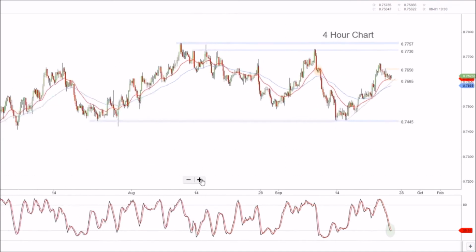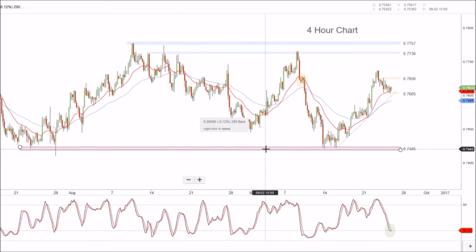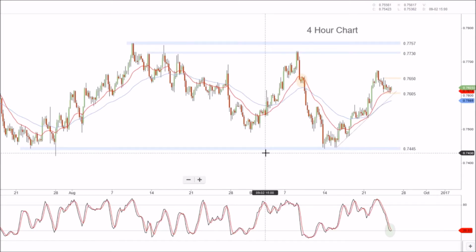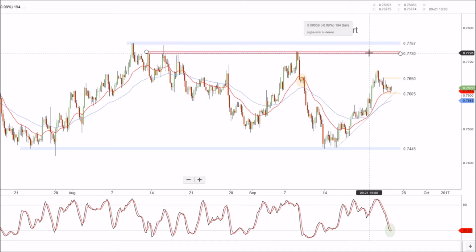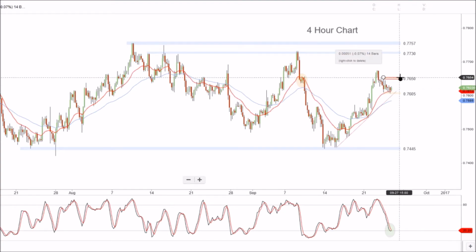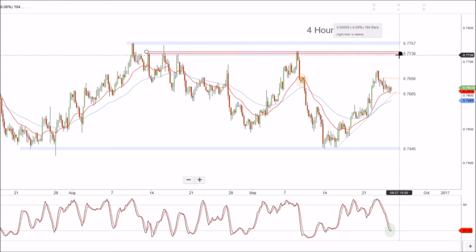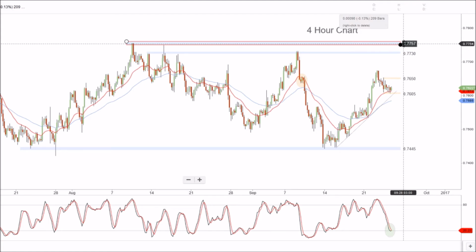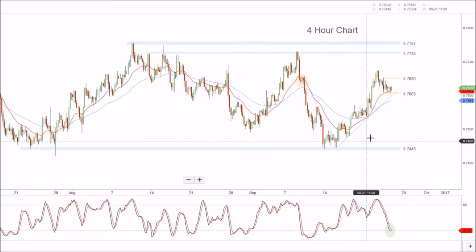Now at the moment the anchor for the uptrend at 74.45 is holding, but we're not sure whether this is going to be the major lower high below 77.30, or if this level at 76.05 can hold, then we potentially could get a push up through 76.50 on our way back up to 77.30, and potentially through that and through the 77.57 highs to new highs. But we'll have to see how that plays out.